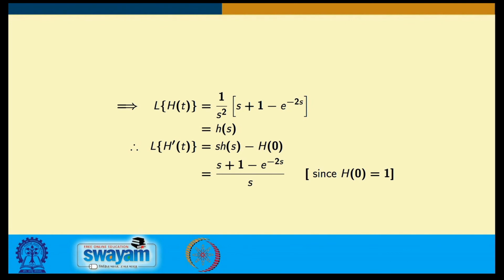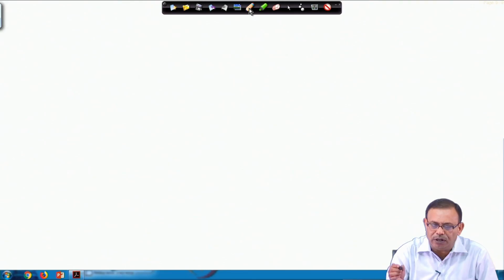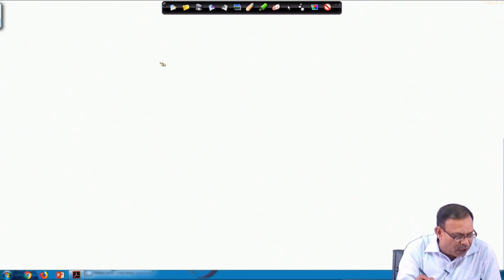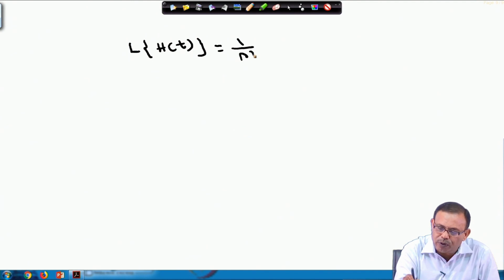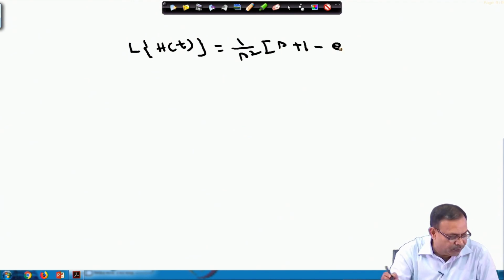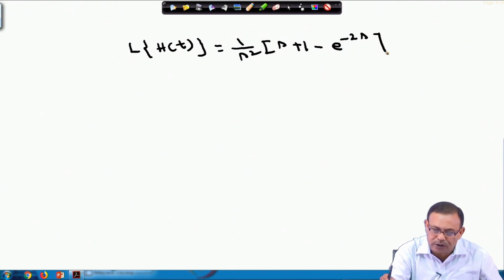Up to this point you have done H(s). So, the Laplace transform of h t is H(s). What is the Laplace transform of h dash t? You got that the Laplace transform of h t equals 1 by s square into s plus 1 minus e power minus 2 s.